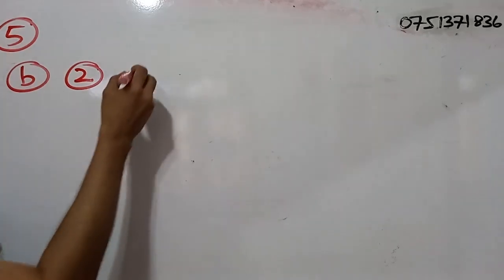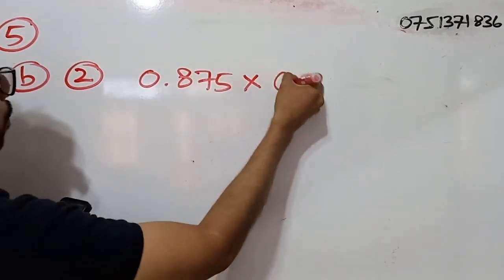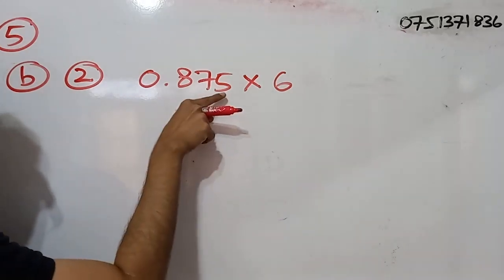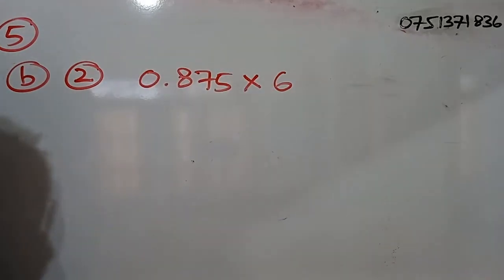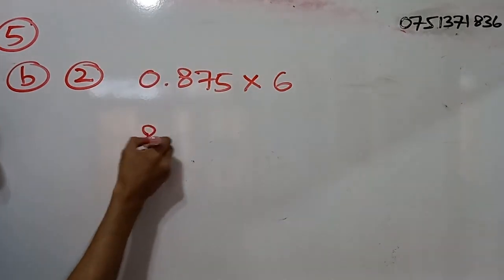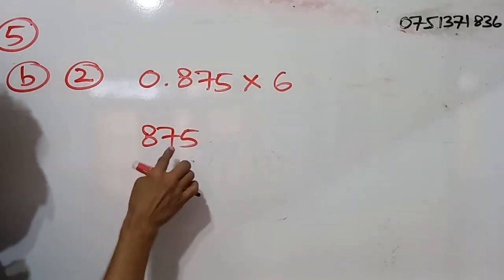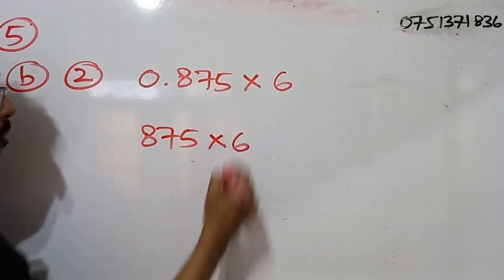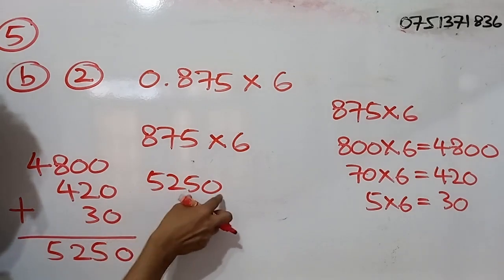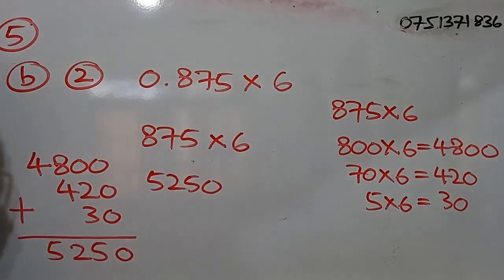Part 2. There we have 0.875. We have to multiply that by 6. So we have a decimal number and we have to multiply that by 6. So we will rewrite this decimal number without any decimal places. So we get 875. Then we will multiply 875 by 6. So we get 5250 when we multiply 875 by 6.